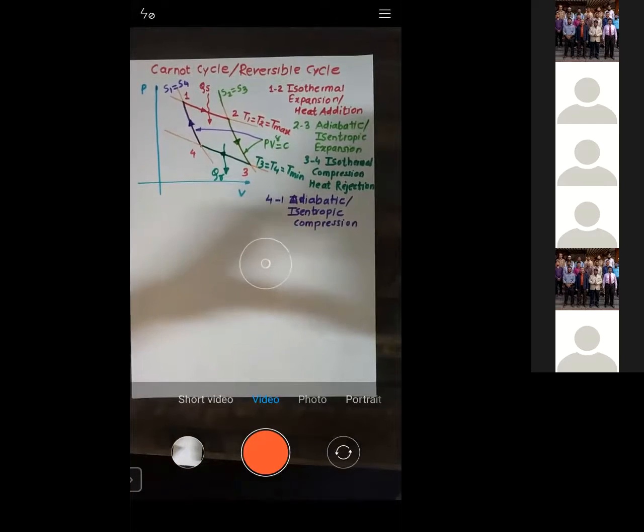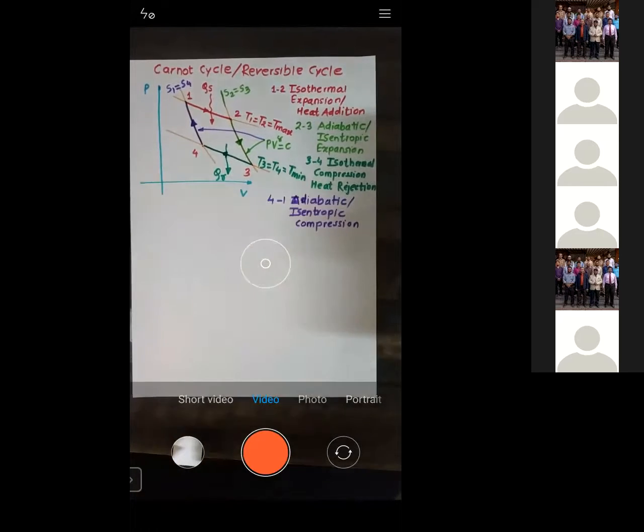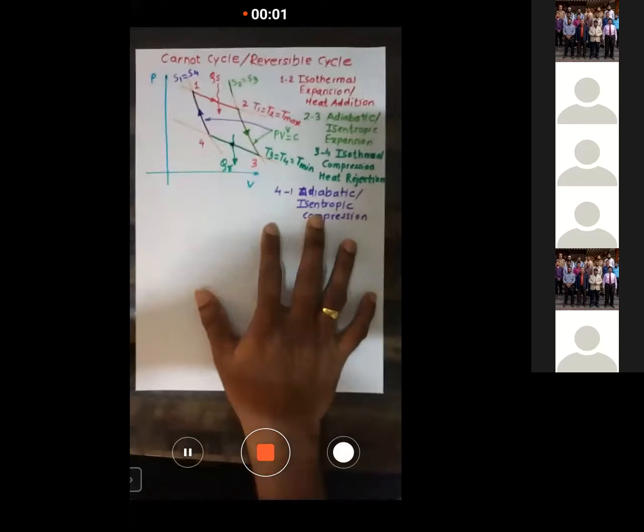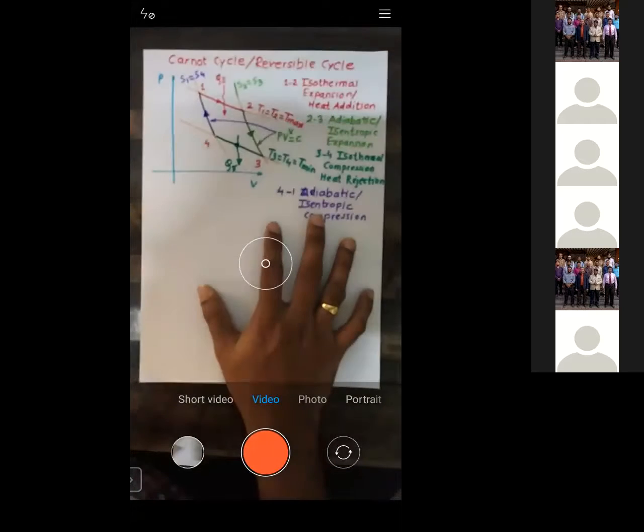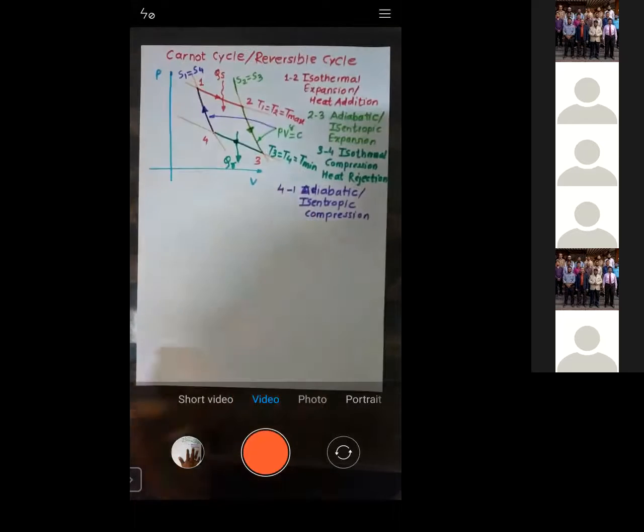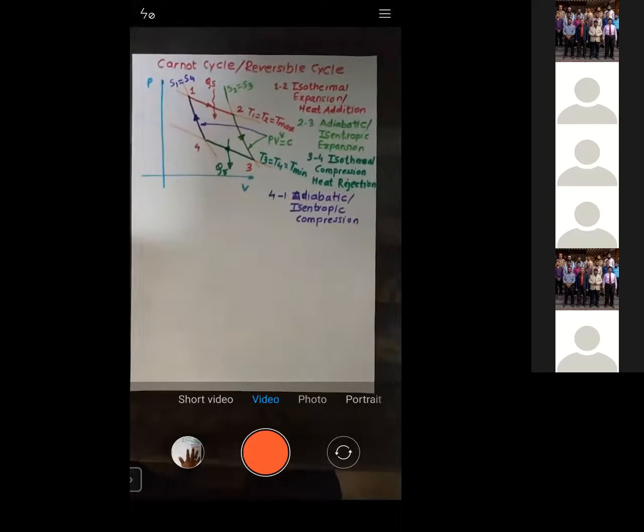Sir, I have a doubt. Yeah, you can ask, not a problem. Sir, the PV relation for adiabatic isentropic expansion is PV raised to gamma is equal to C. So for isothermal, does it have any relation?